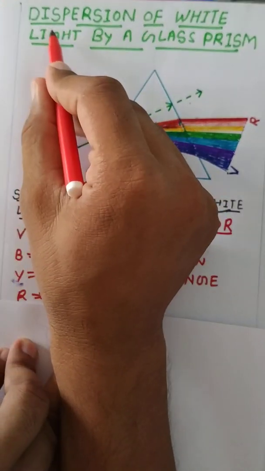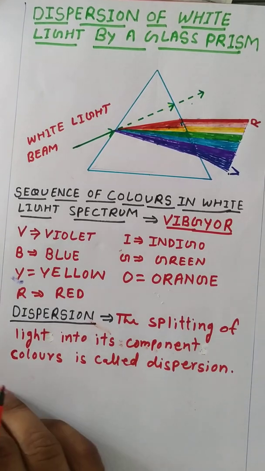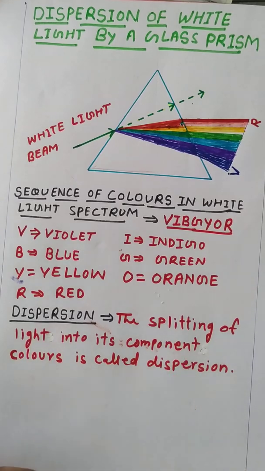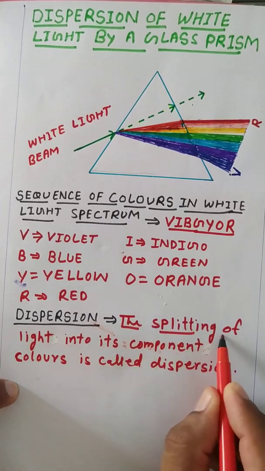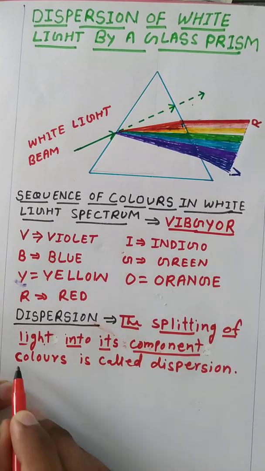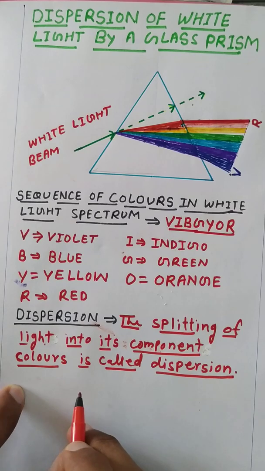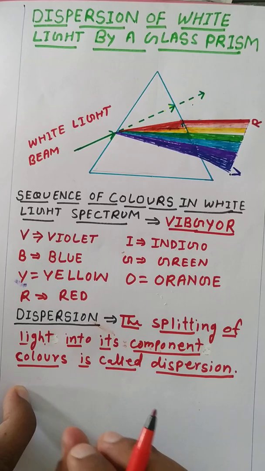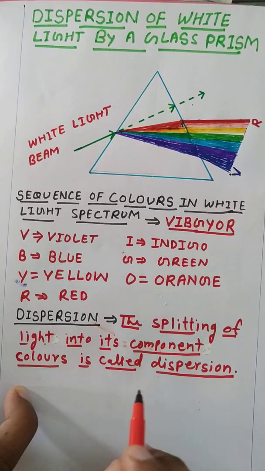Now, what is the meaning of dispersion? Okay, so what is the meaning of dispersion of light? The splitting of light into its component colors is called dispersion. Okay, so dispersion is a phenomenon. What happens in dispersion? In dispersion, white light is split into its component colors.